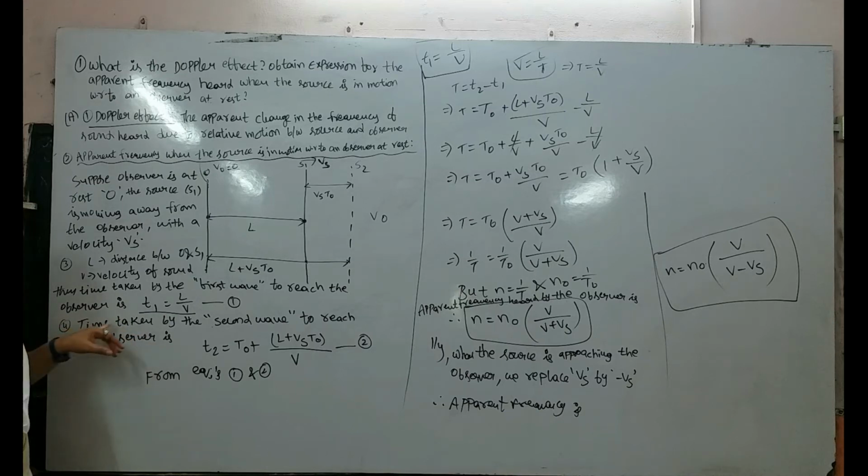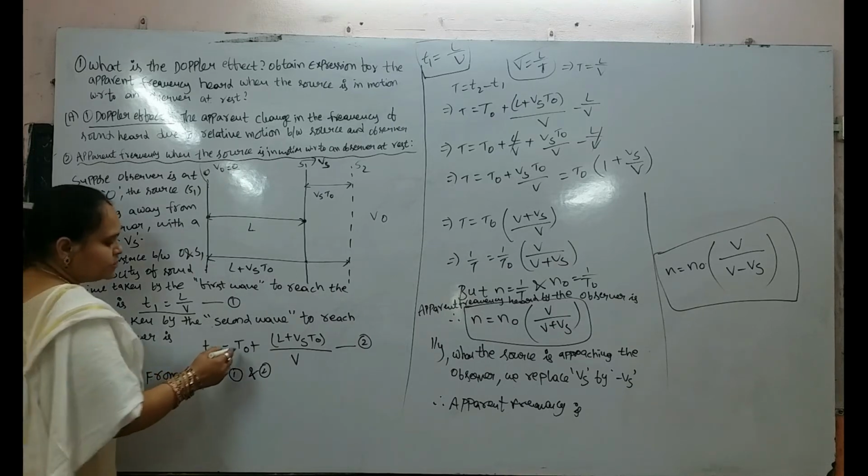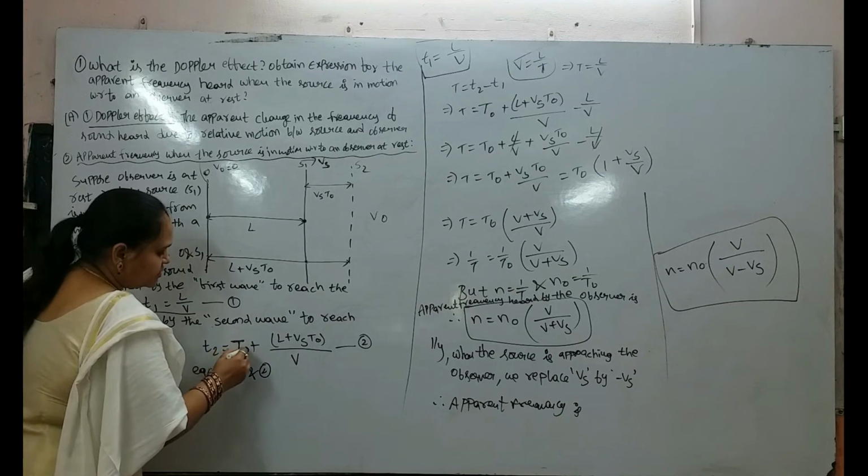Next, the time taken by the second wave to reach the observer. For that, the time taken by the second wave to reach the observer, T2, similarly equals the initial T0.